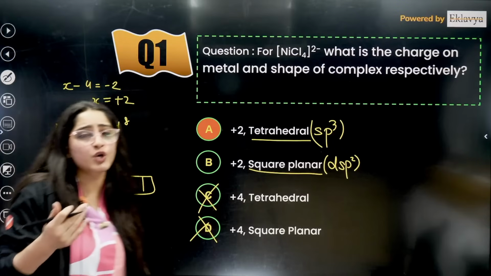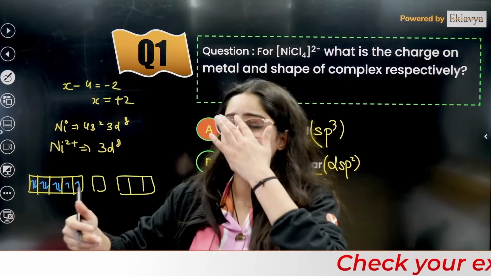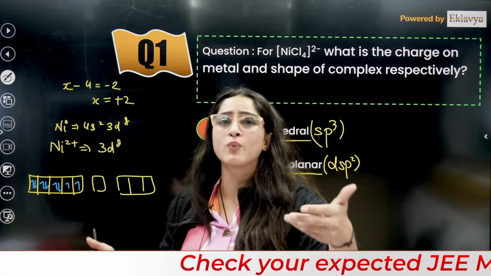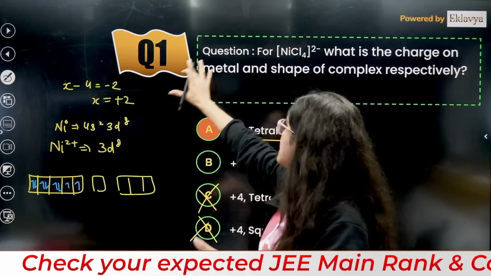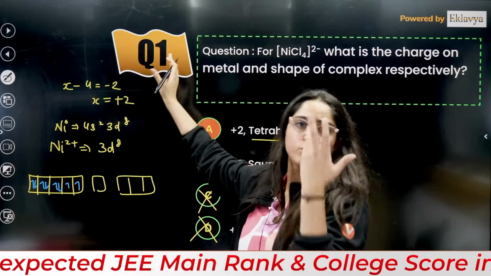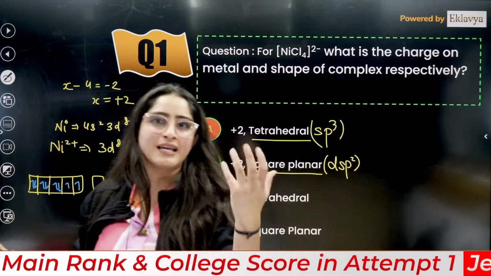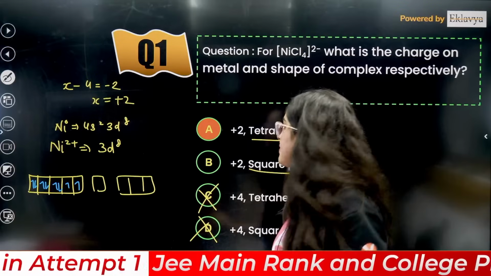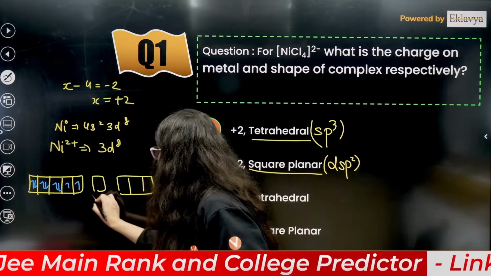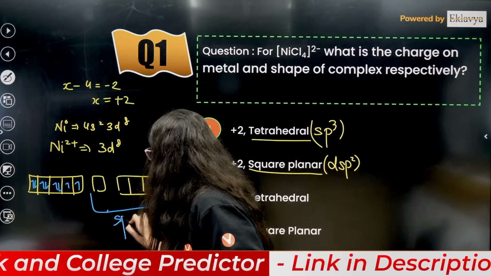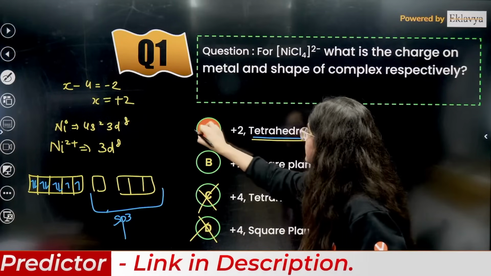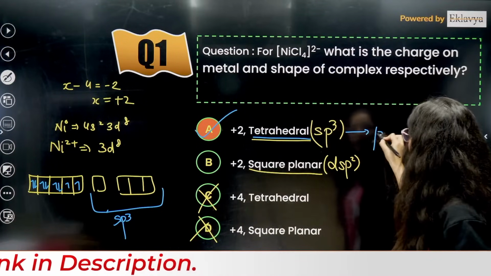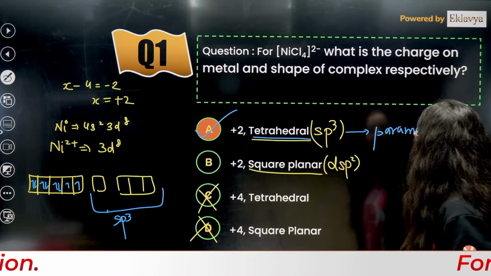They can also ask you in some other shift whether a compound is paramagnetic or diamagnetic, some similar kind of question. So these three things are very important. First, it is sp3 hybridized, that means it is tetrahedral, and also it is paramagnetic. Can you tell me why this is paramagnetic?